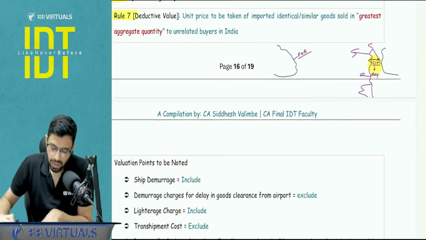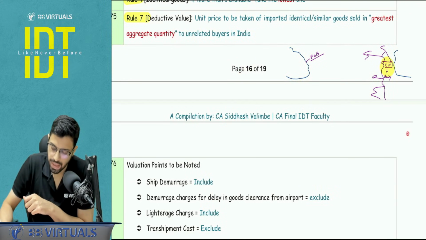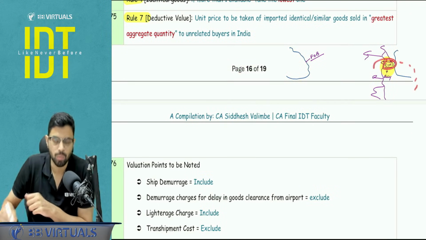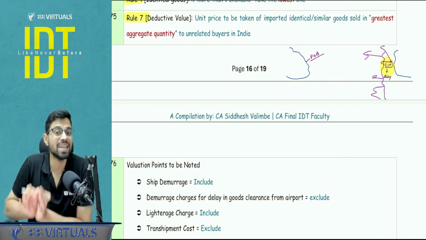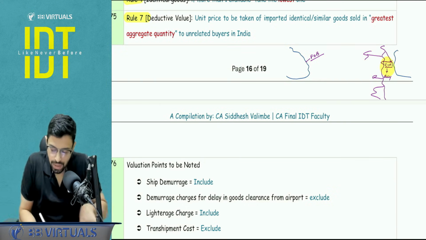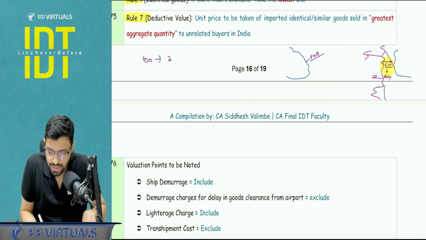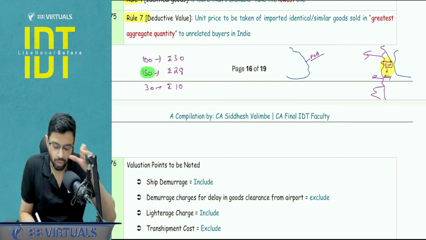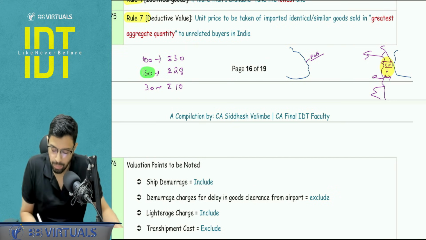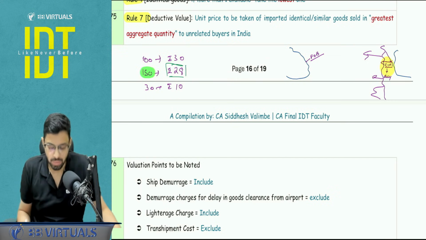Deductive value method. Say you have a price available in the market sale in India. From this, you start deducting the expenses and you reach this particular point. If more than one price is available, you have to see whichever is of the greatest aggregate quantity. So for example, 100 units sold at rupees 30, 150 units sold at rupees 28, and 30 units sold at rupees 10. The greatest aggregate quantity is what you have to focus on, so this is the price we'll be picking, rupees 28. I hope this is clear.